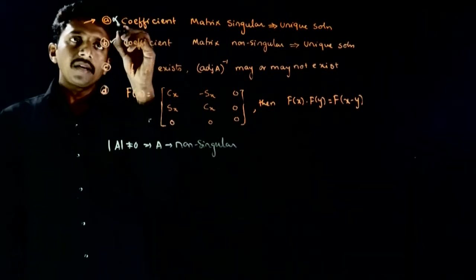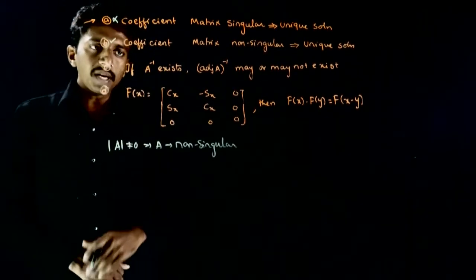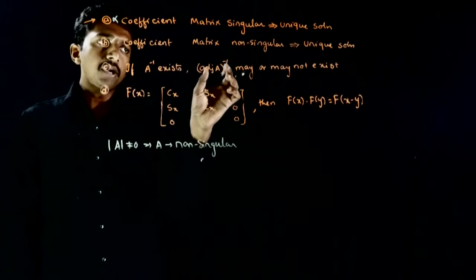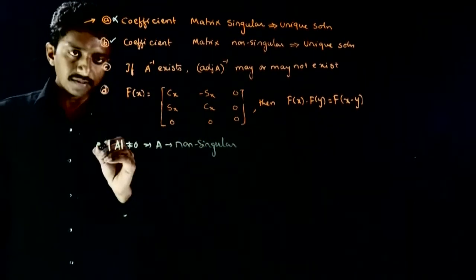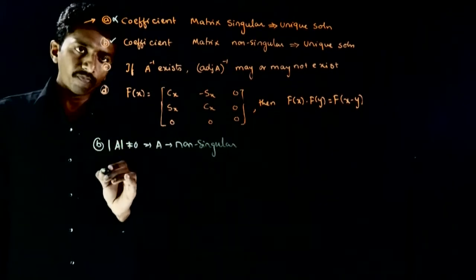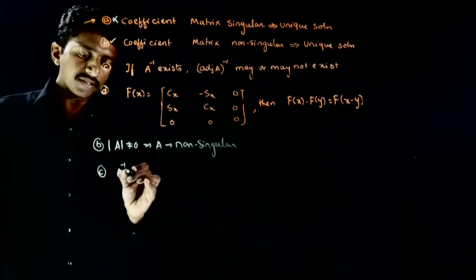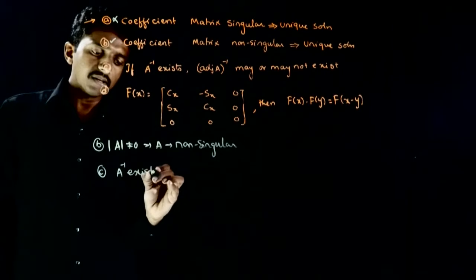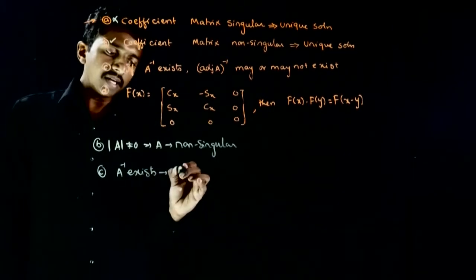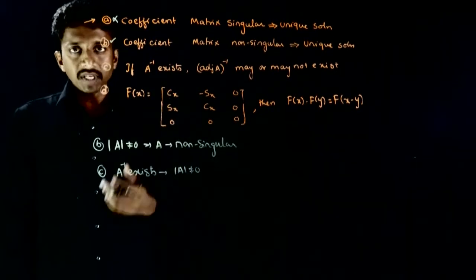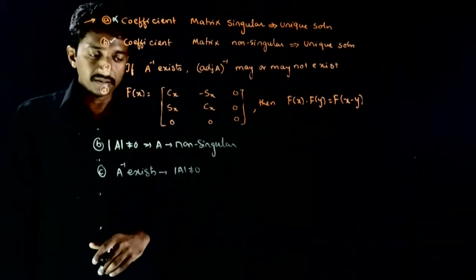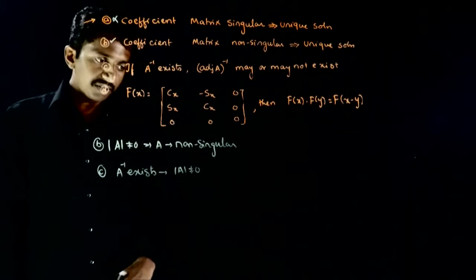So now let us go to the third option. ये बोल रहा है कि if A inverse exists, then adjoint of A whole inverse may or may not exist. So let us try to analyze this. So A inverse exists. इसका meaning क्या है? That determinant of A is not equal to 0. So we know that A inverse exists only for non-singular matrices. So that determinant of A is not equal to 0.